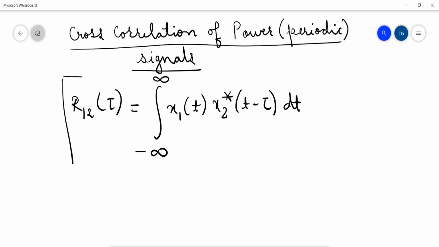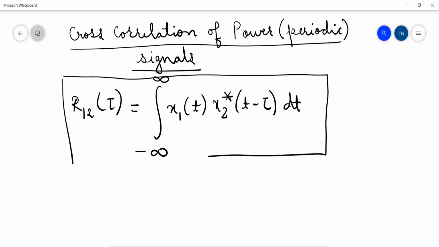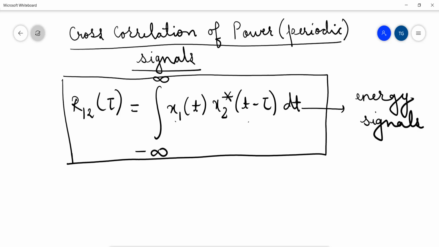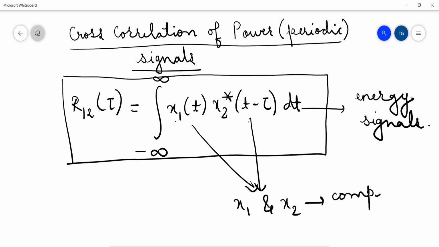So this cross correlation function measures the similarity between two signals x1 and x2. These are my energy signals, where x1 and x2 are complex quantities or complex signals. So for this cross correlation function, this relation holds good.